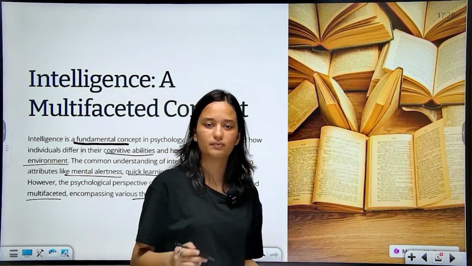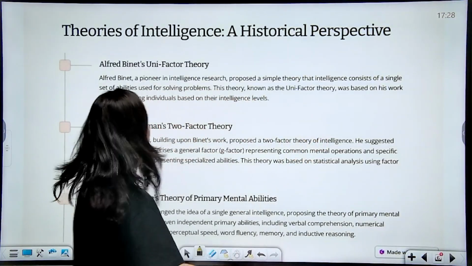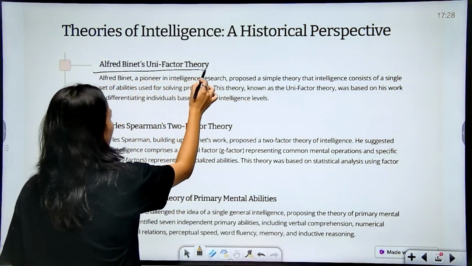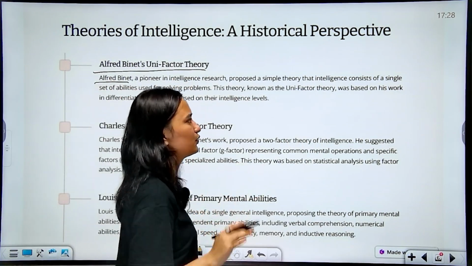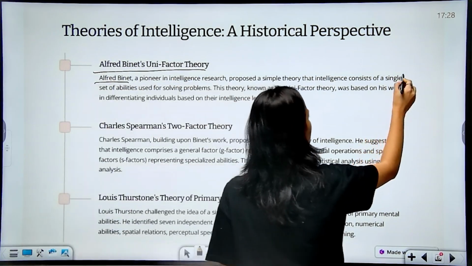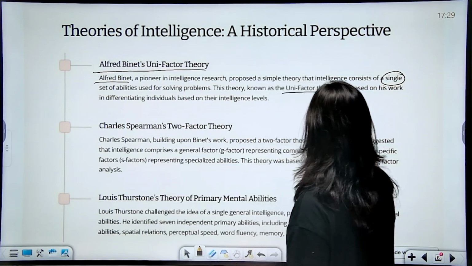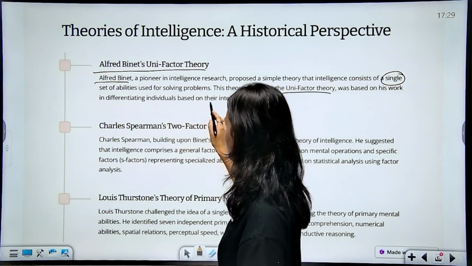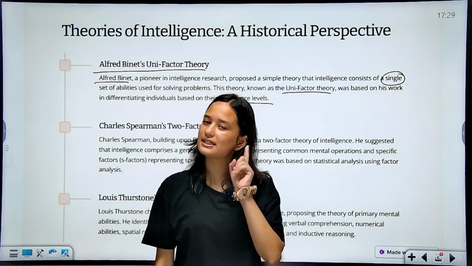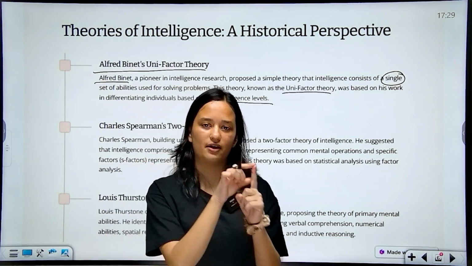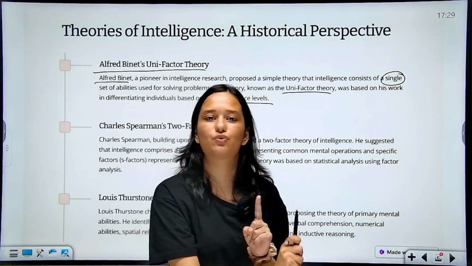So now we are going to study what are the various theories that we have on intelligence. The first is Alfred Binet's unifactor theory. Now, Alfred Binet, a pioneer in intelligence research, proposed a simple theory that intelligence consists of a single set of abilities used for solving problems. This theory, known as the unifactor theory, was based on his work in differentiating individuals based on their intelligence level. So what does Alfred Binet say? He says that there is only a single kind of attribute, or a single kind of characteristic, that an individual has, and if that individual has that characteristic, he is said to be intelligent.